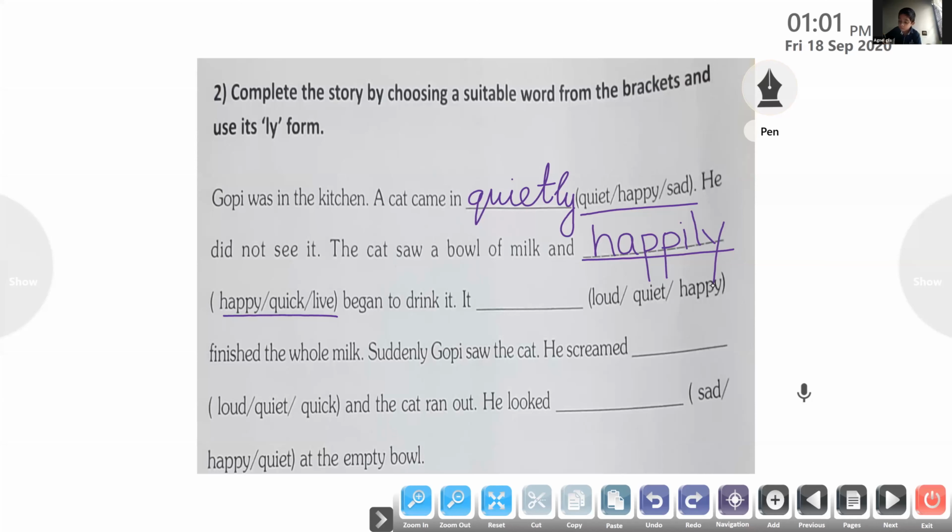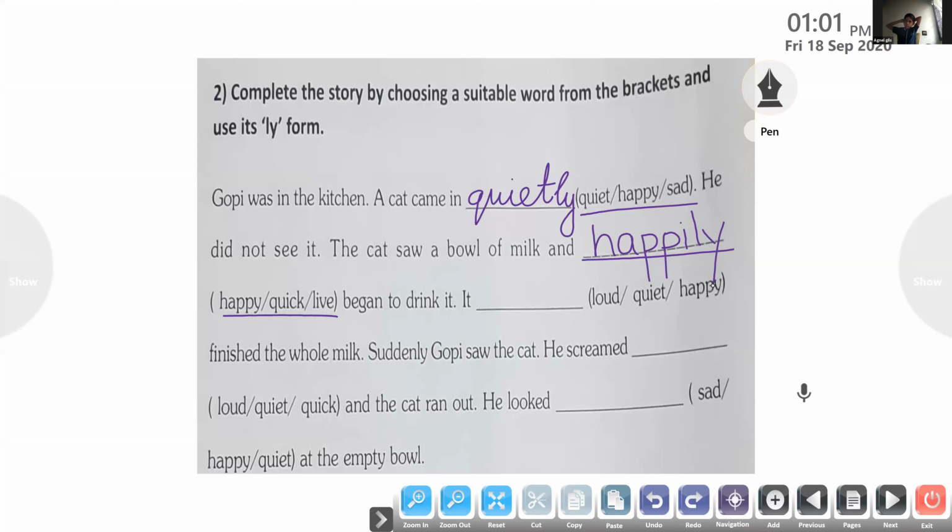This is the way, that's why I told you to do the first exercise. Okay, we know how to change the words into adverbs by adding ly or ily. So this is the way you change the words. Okay, so the cat saw a bowl of milk and happily began to drink it.